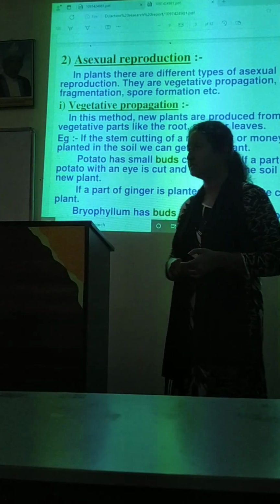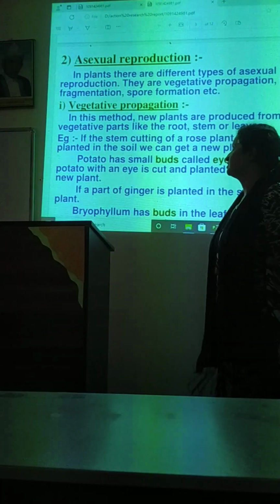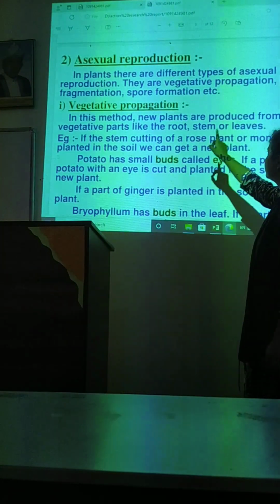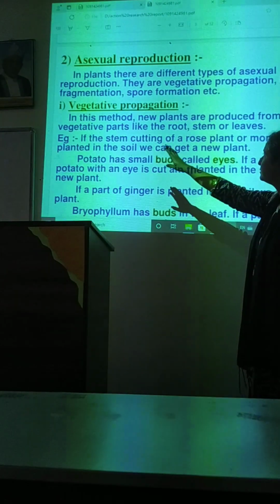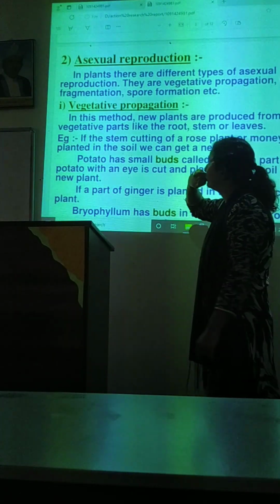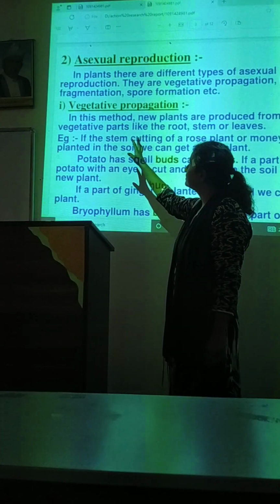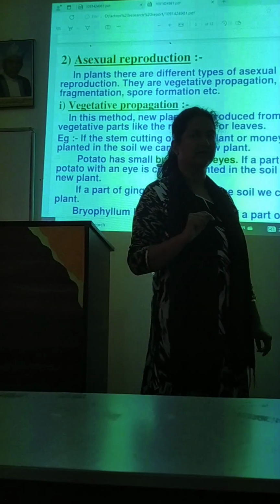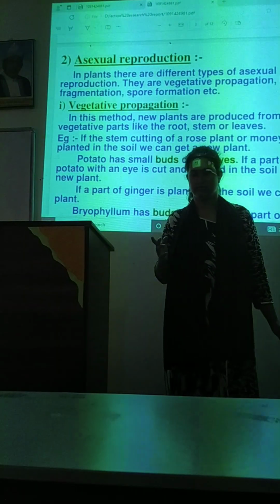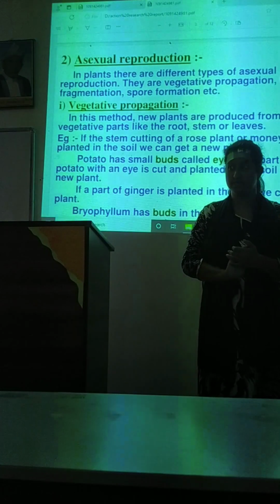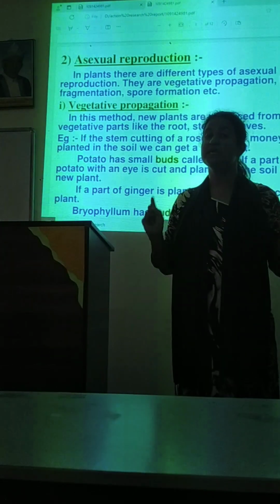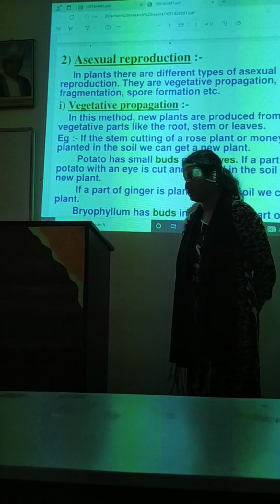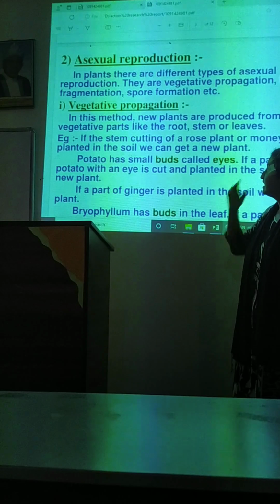So I want to start the topic with what is asexual reproduction. In plants there are different types of asexual reproduction: vegetative propagation, budding, fragmentation, spore formation. तो ये होता है कि asexual reproduction where only one individual is present. Only one parent is involved. So let's go further and discuss the types.